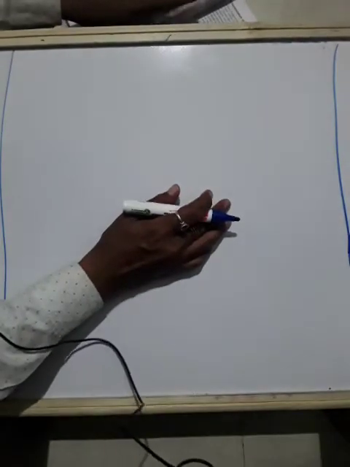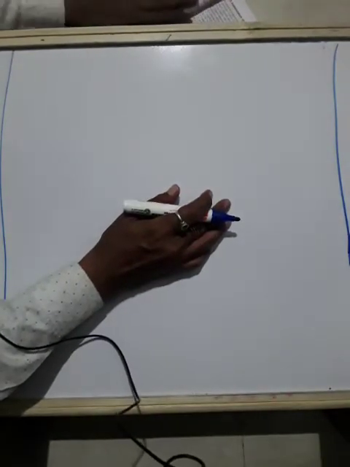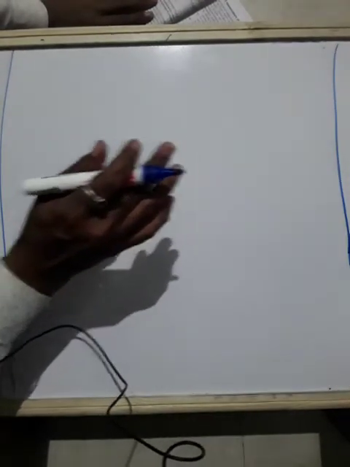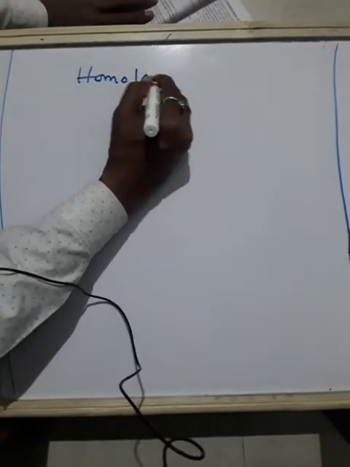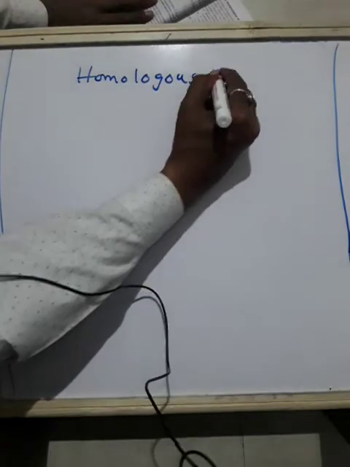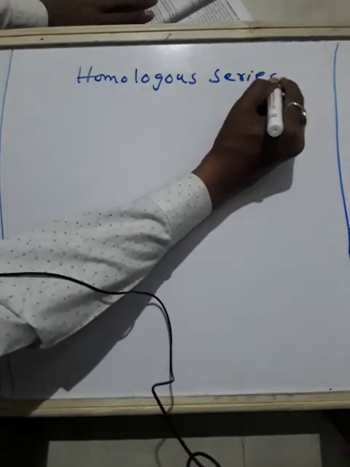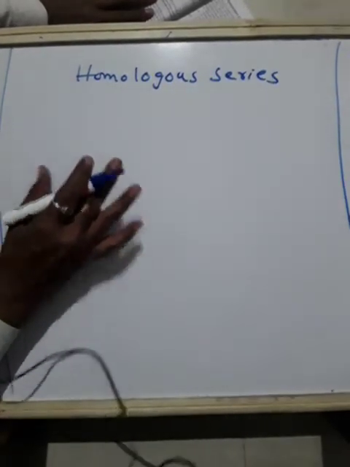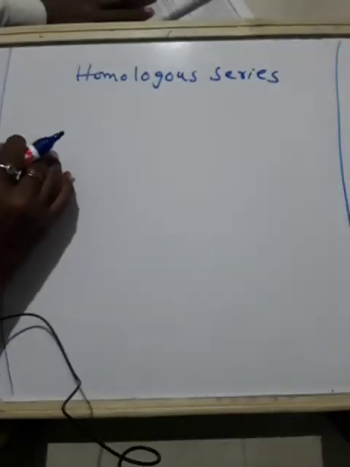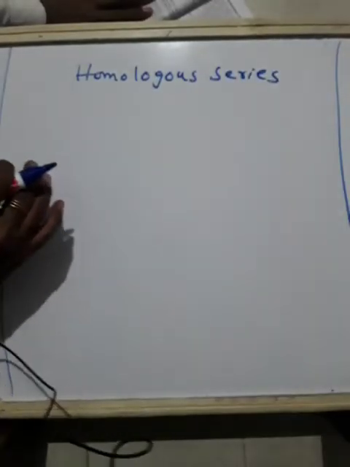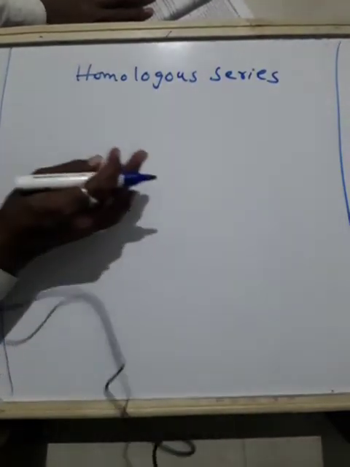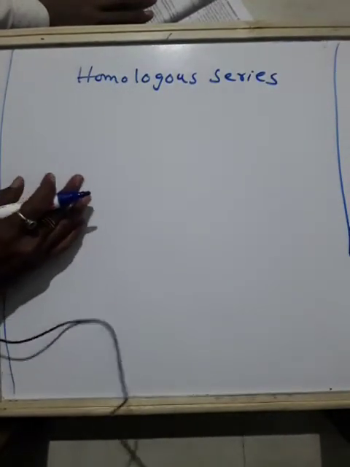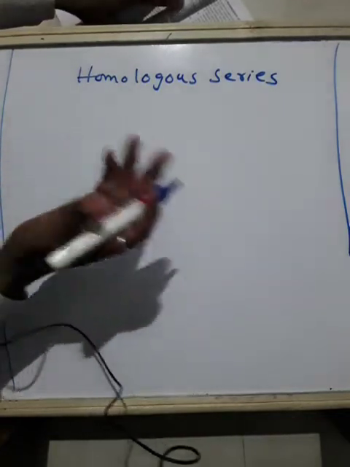Okay. So you know very well, carbon atoms can be linked together to form chains of varying lengths. So now we are studying a concept called homologous series. First of all, you have an idea that carbon can form as many compounds with a long chain, varying length of carbon chain. And sometimes these chains can be branched also.